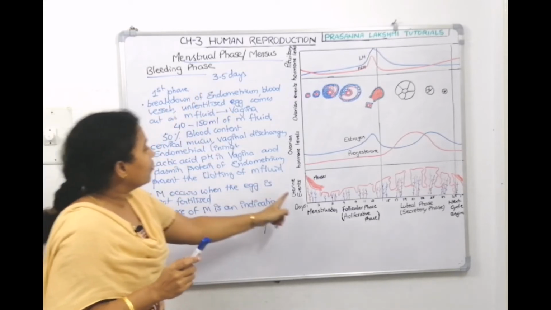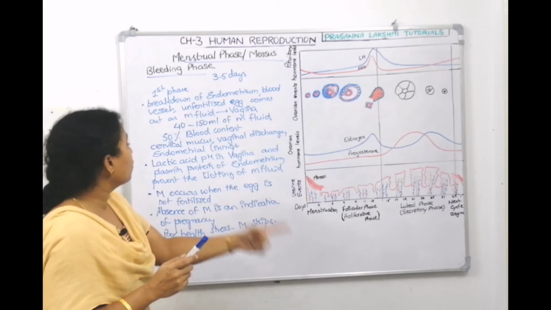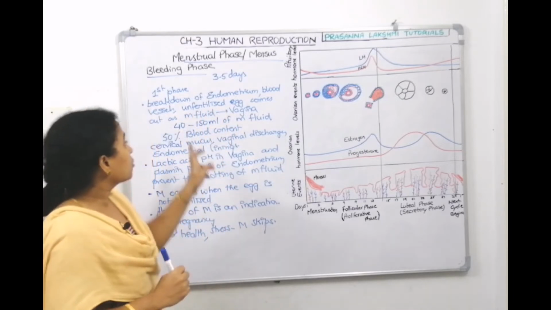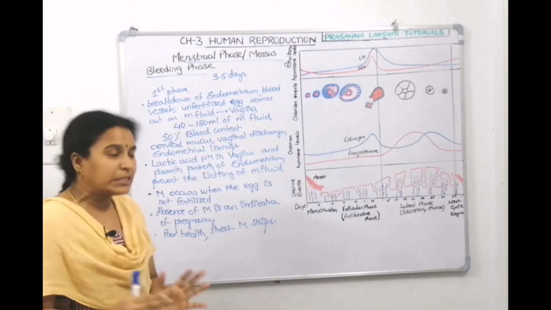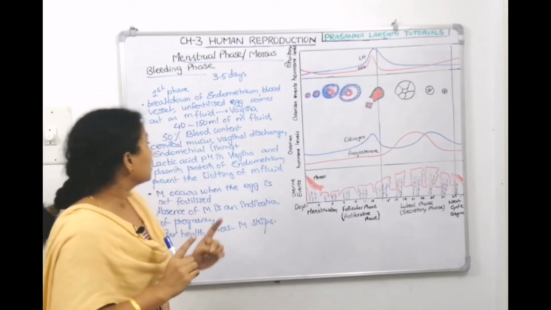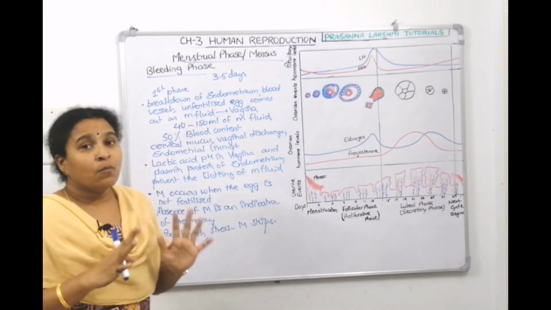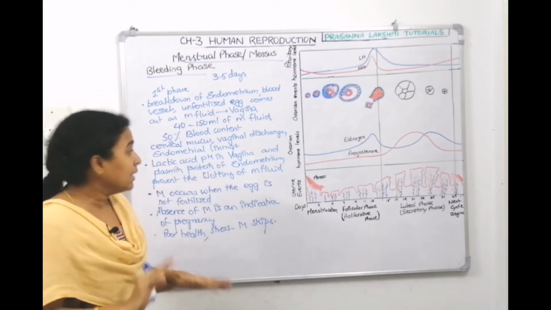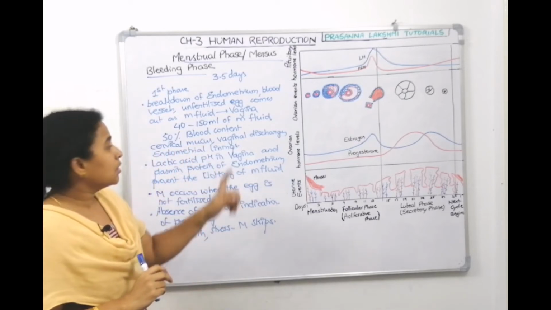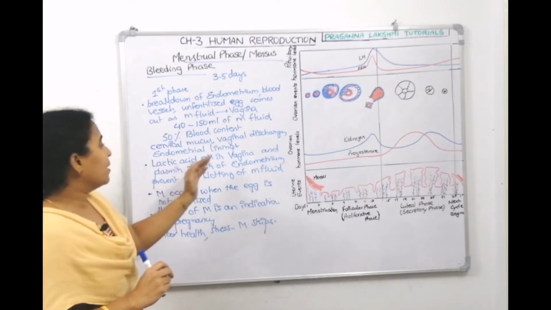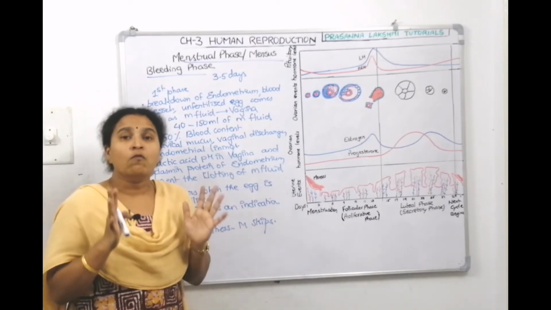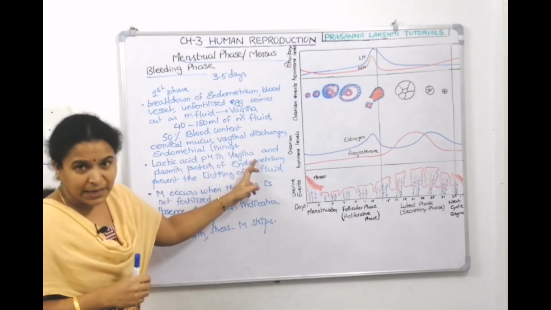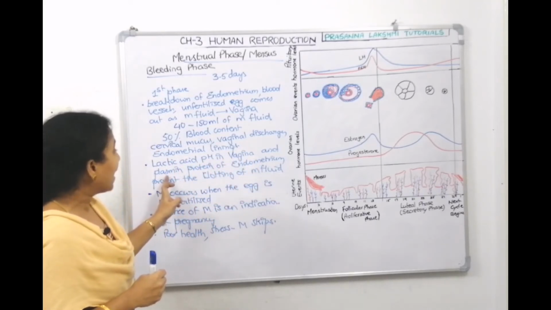What happens here? The endometrium breaks down. It comes out along with the unfertilized egg in the form of a fluid called menstrual fluid through the vagina. How much fluid comes out? 40 to 150 ml. What is the major constituent of it? Blood is the major constituent. What are the remaining contents? Cervical mucus, vaginal discharge, endometrial lining. Menstrual flow will not clot. Why again? It's because of the acidic pH of the vagina and